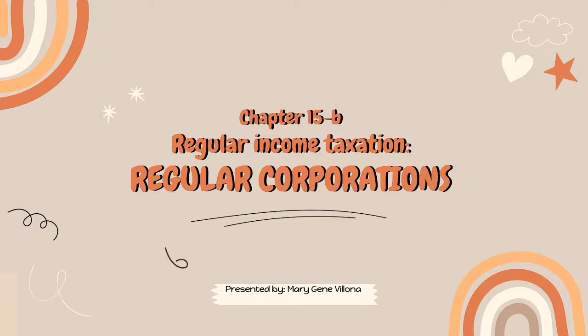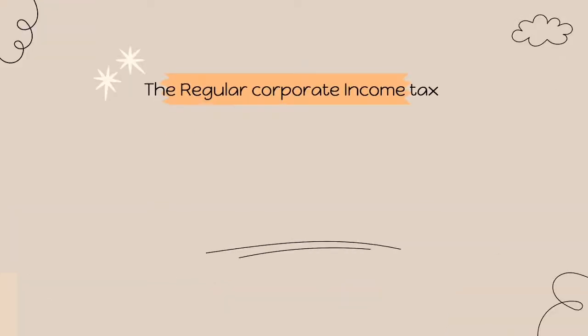So in this chapter, we are going to discuss the RCIT, the MCIT, and the difference of the two; the Improperly Accumulated Earning Tax or the IAET, Branch Profit Remittance Tax, and Indirect Remittance. So let's start. The regular corporate income tax.